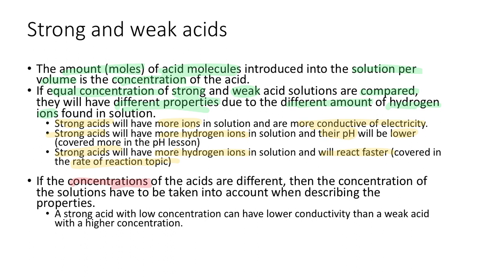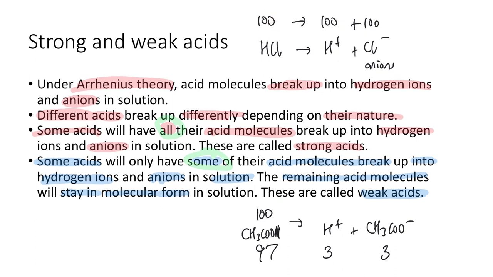Other key ideas. If the concentrations of these acids are different, then the concentration of the solutions has to be taken into account when describing the properties. In the earlier part, we were dealing with equal concentrations of strong and weak acids, 100 here, 100 here. But if we were to have 100 of the HCl's, but 10,000 of the CH3COOH, then because this one is much more concentrated than that one, you're going to have a very different outcome.